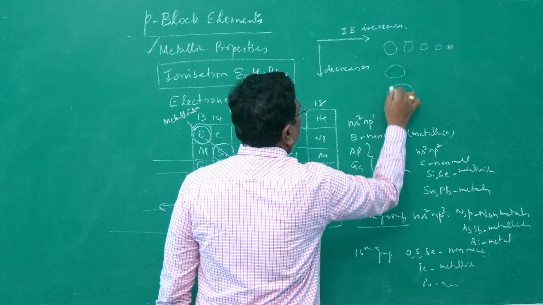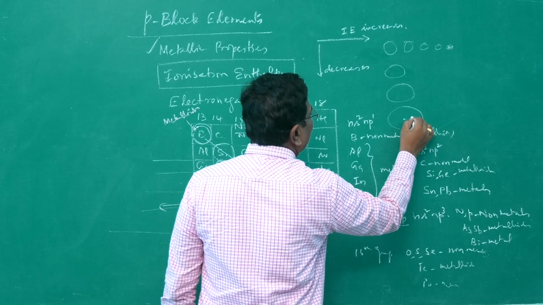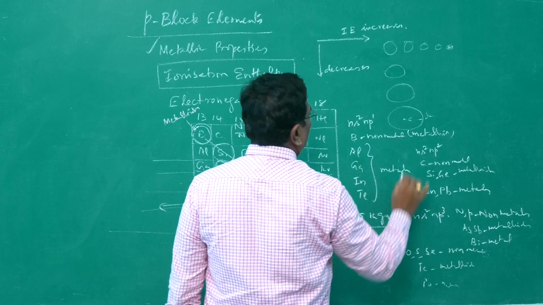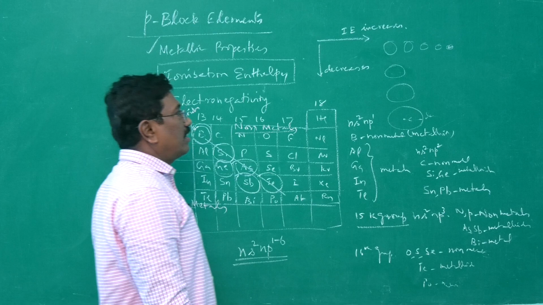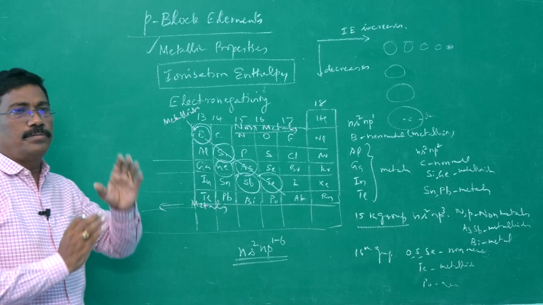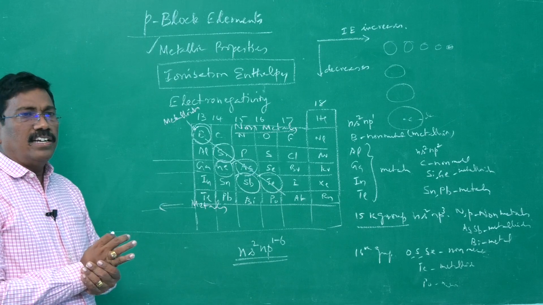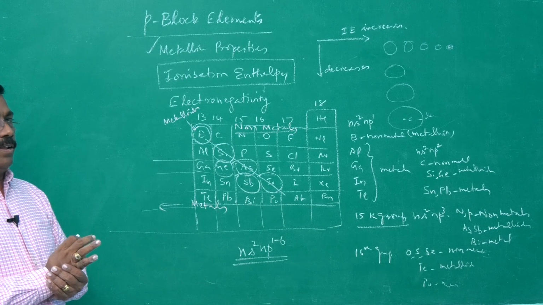Size is going on increasing. Therefore, the nuclear attraction towards the valence shell decreases, and therefore it is easy to remove an electron. Ionization energy or ionization enthalpy decreases. This is the general trend. But we are finding differences in certain cases.